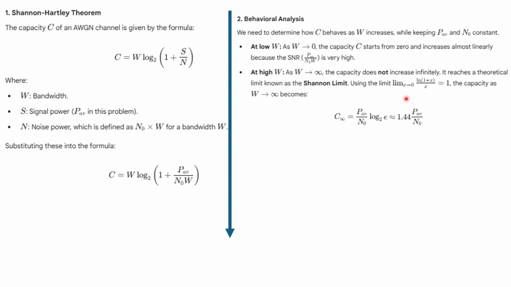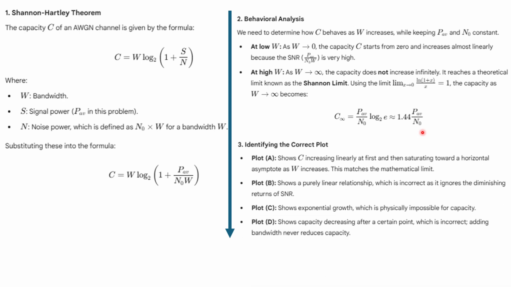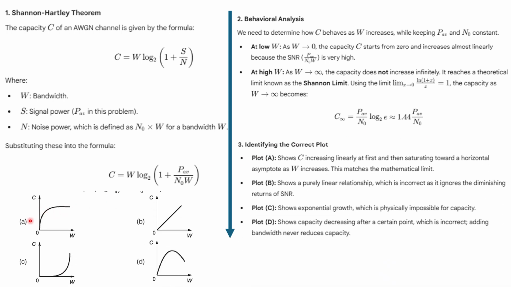You can use the limit that is x tends to 0 of log of 1 plus x divided by x. This part will be divided by x, and log of 1 plus x over x equals 1. So automatically here C at infinity, in this case, the value will be 1.44 times P average by N, right? So plot A, where are the plots? You can check the first plot here. C is increasing linearly first, from 0, and then it reaches a Shannon limit, right? Whenever W is increasing continuously, it will reach a Shannon limit.